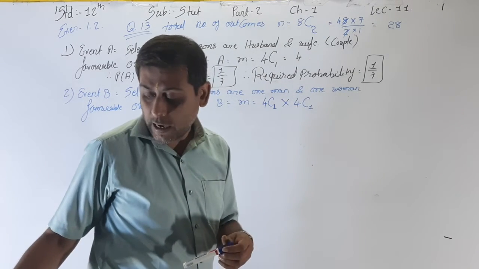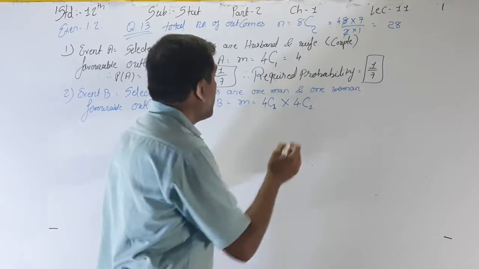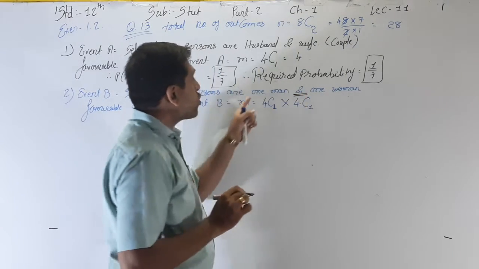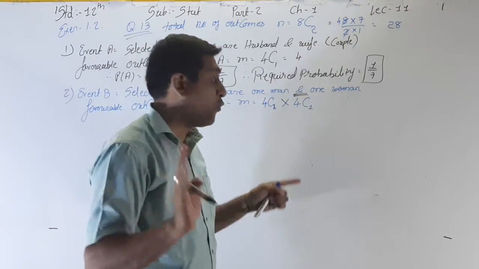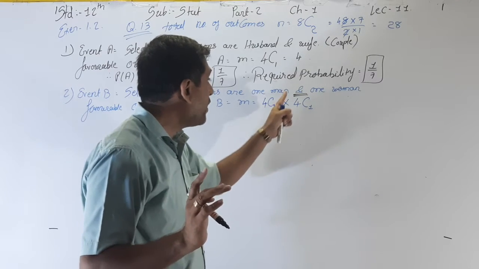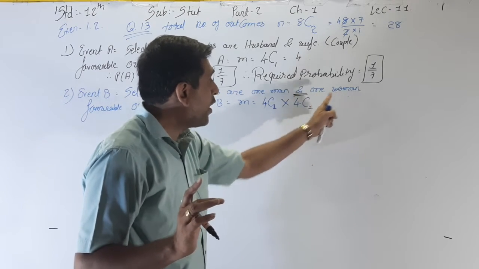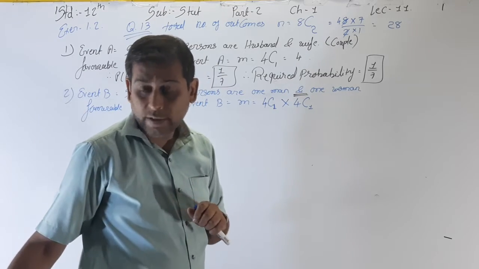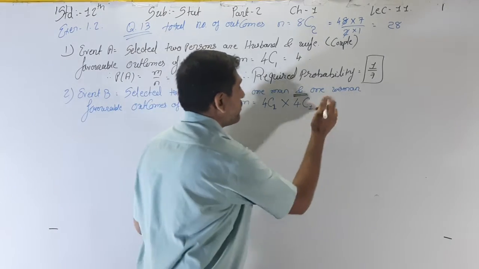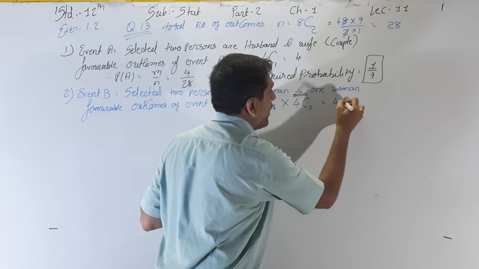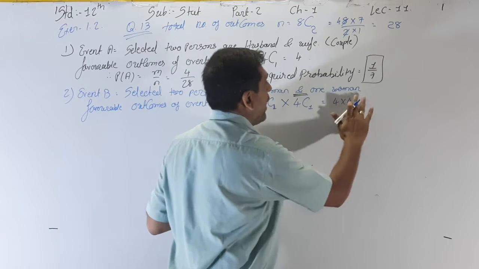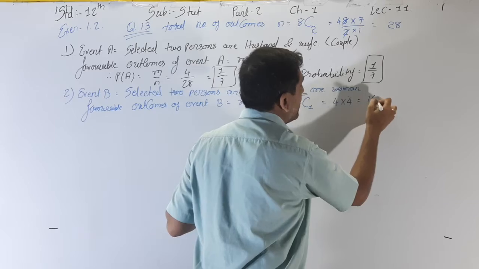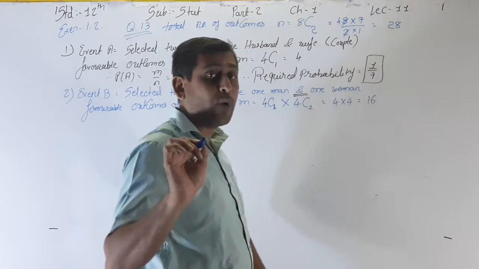So from 4 men we select one, 4C1, multiplied by one woman from 4 women, 4C1. So nC1 is equal to n, that's why 4 into 4, and 16 is the total favorable outcomes.